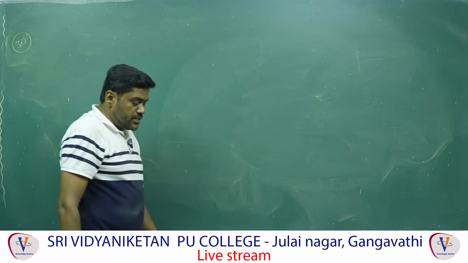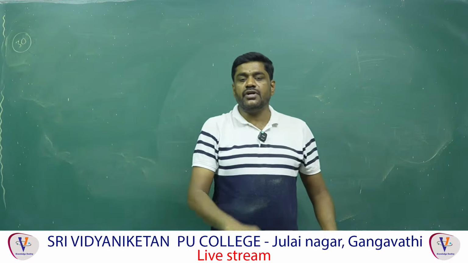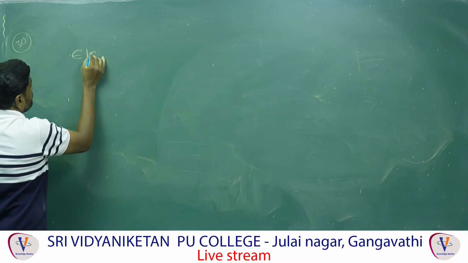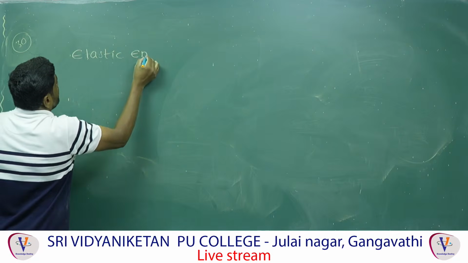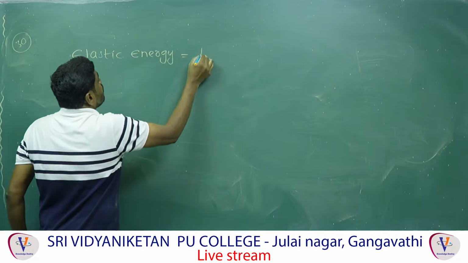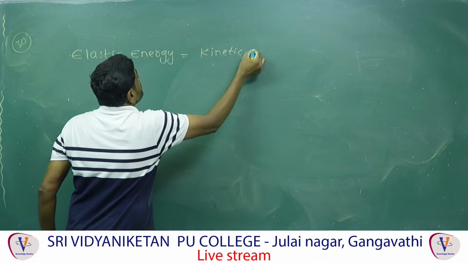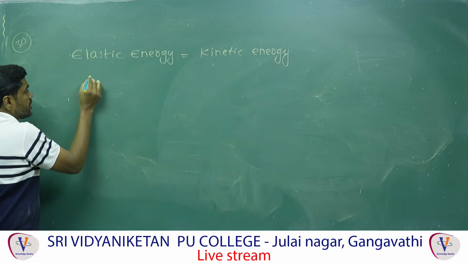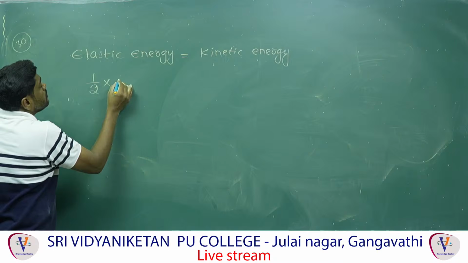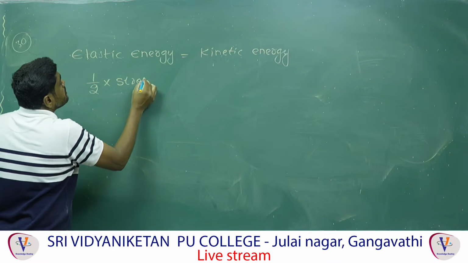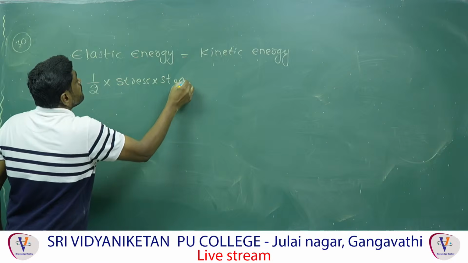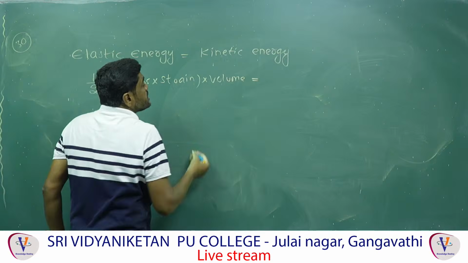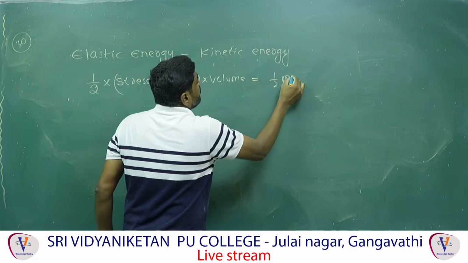So here the elastic energy stored in the wire is converting into kinetic energy. So first of all, we have to find out elastic energy. Elastic energy is equal to kinetic energy. According to the law of conservation of energy, elastic energy is given by half into stress into strain into volume, which is equal to half mv square.